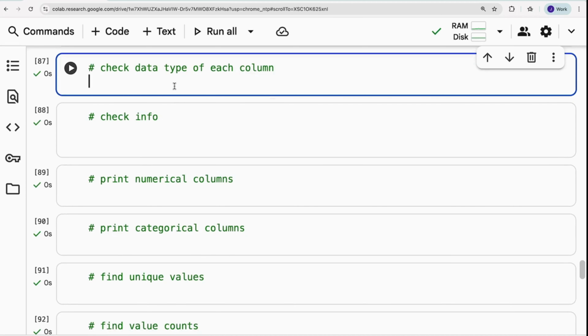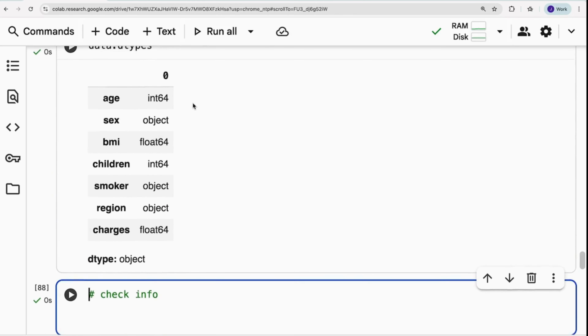Next important thing is, what if I need to check the data type of each column? In that case, we just use data.dtypes.